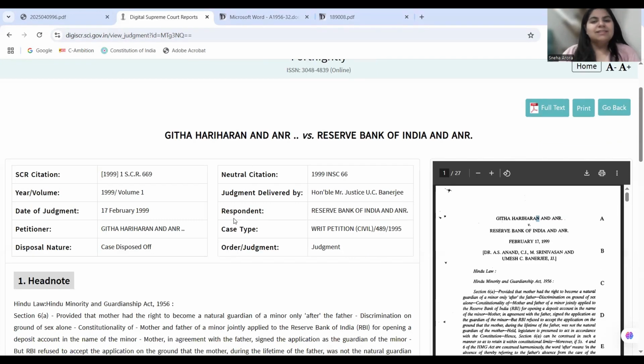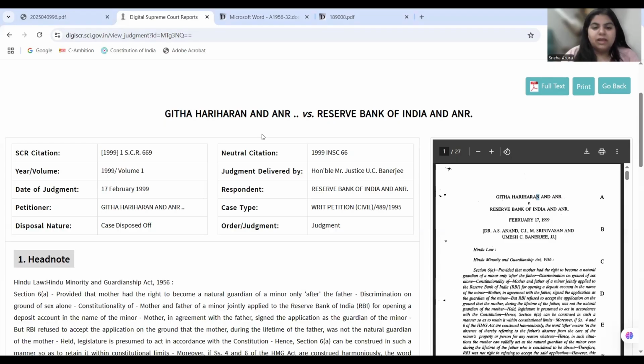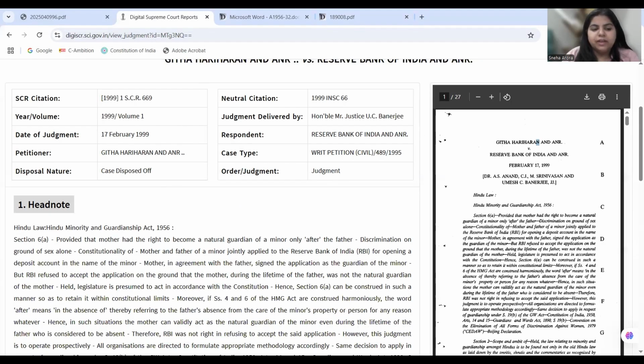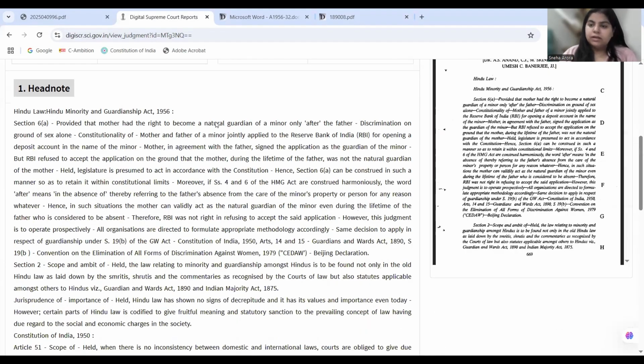Okay, so as with all other cases, this case is also available in the head notes. The head notes of this case are also available on the GSCR website. You may refer to the head notes here. The head notes are in concise format so that you can have a quick grasp of the judgment.